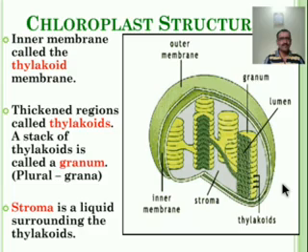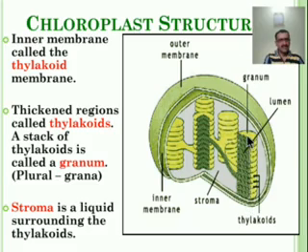Let us see. In the leaf there is an important subcellular organelle which performs the process of photosynthesis, and that organelle is known as the chloroplast. Let us see the structure of the chloroplast. This is a section of the chloroplast. This is the green colored outer membrane. This is the inner membrane.